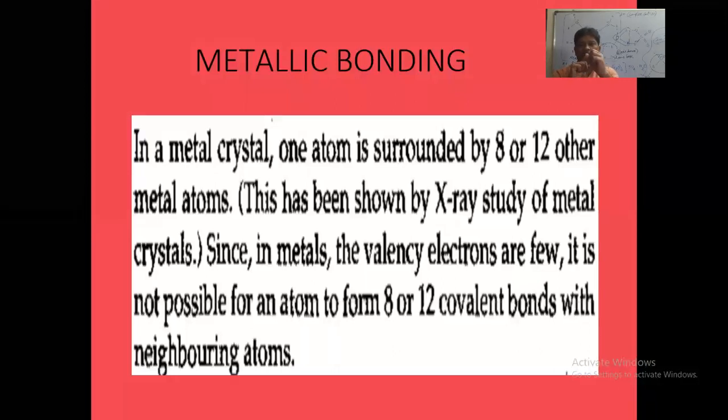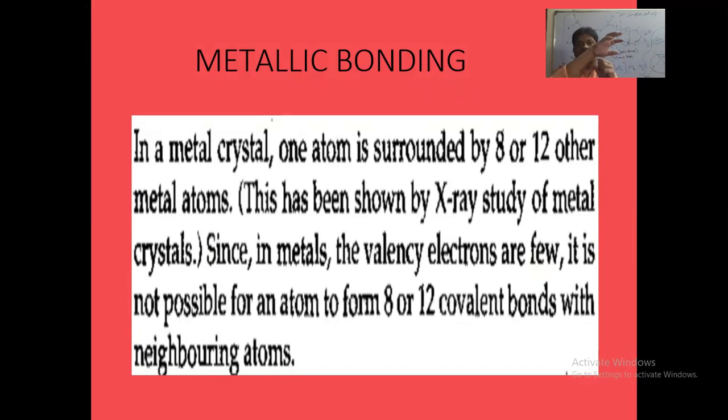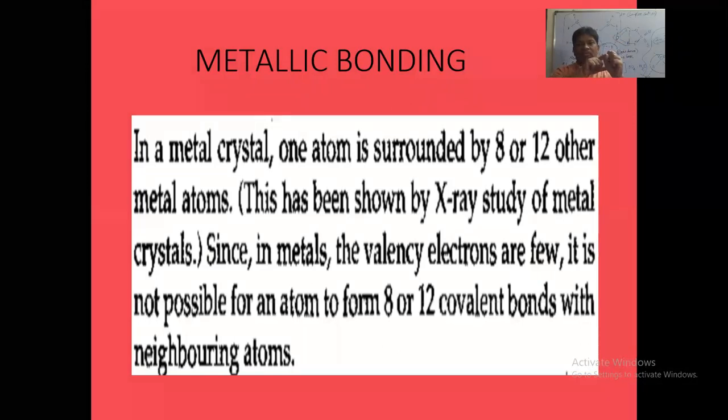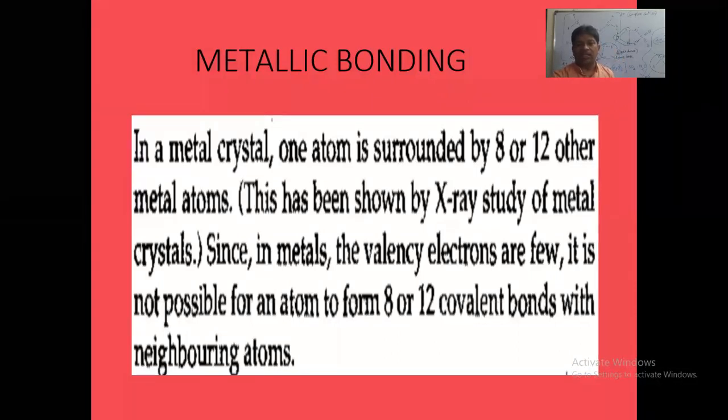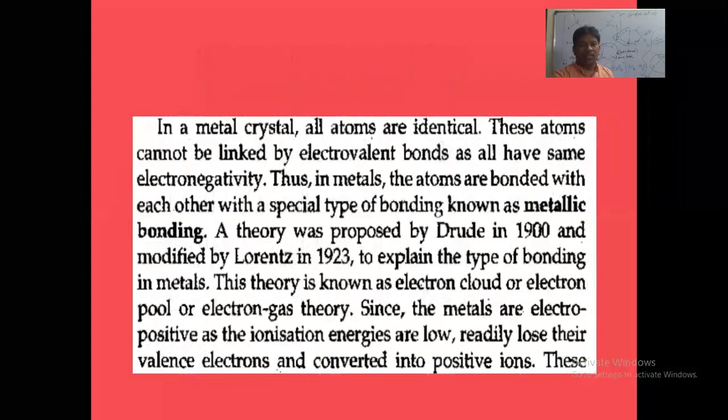Therefore, suppose one atom is surrounded by 8 atoms of metal. Now this metal atom, with a small number of valence electrons, cannot form 8 covalent bonds with the 8 atoms around it. This central atom cannot form 8 covalent bonds, because the number of valence electrons is very small. 8 valence electrons are not there. So that is the point to understand: why a metal cannot form 8 or 12 covalent bonds with surrounding atoms, because of the very small number of valence electrons in metal. That is one thing.